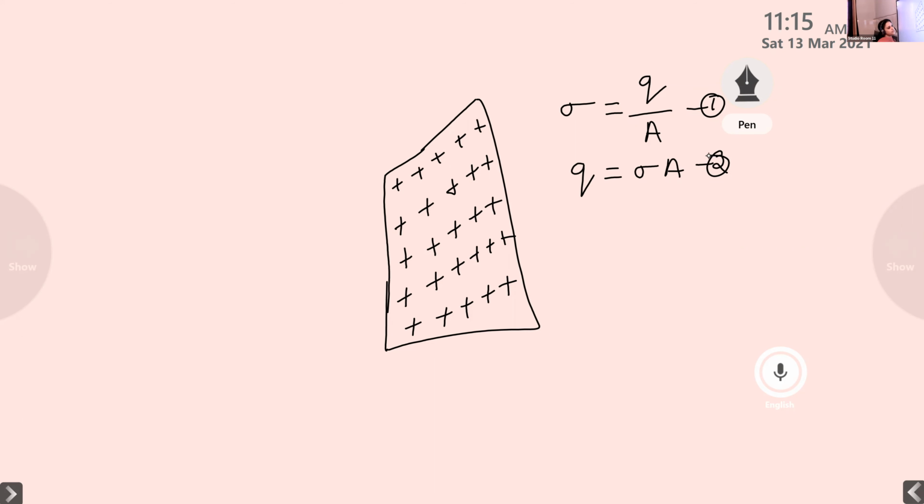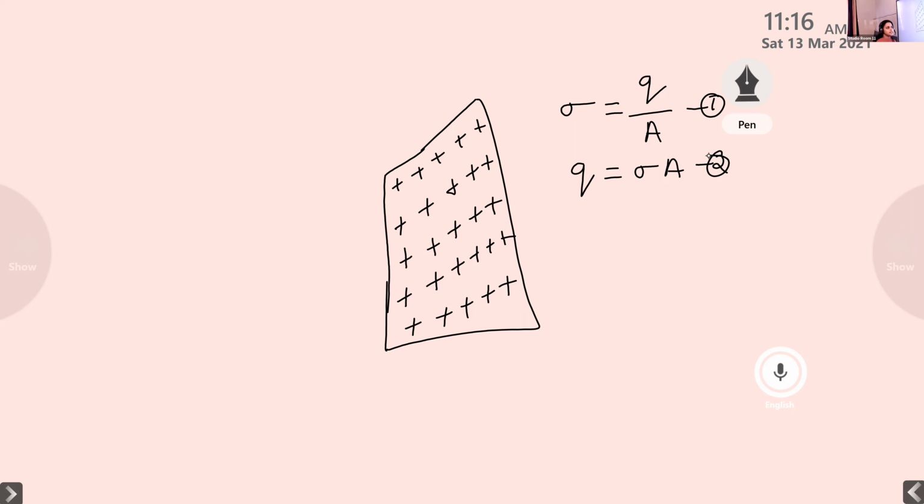Then from that equation, we find Q is equal to sigma A. What is the next step? Now we want to find the electric field intensity at a point due to this thin plane sheet of charge. We want to calculate the electric field intensity due to this uniformly charged thin plane sheet.